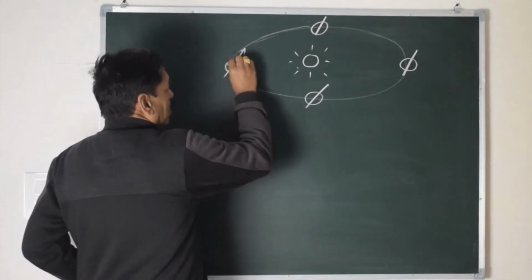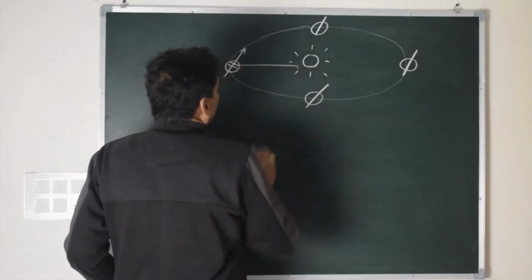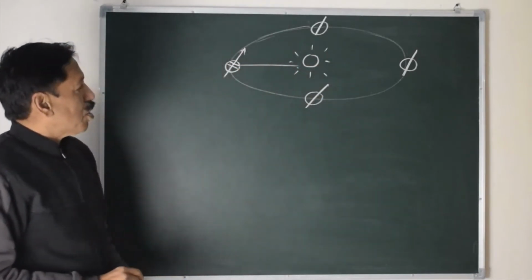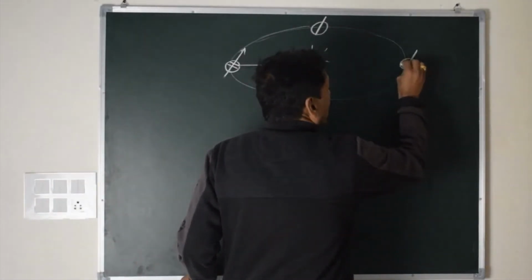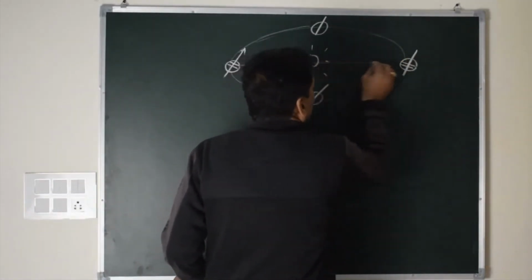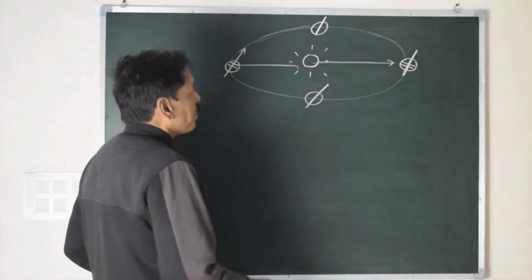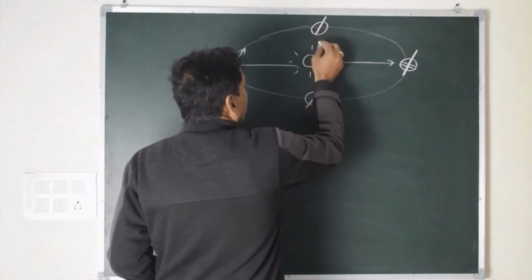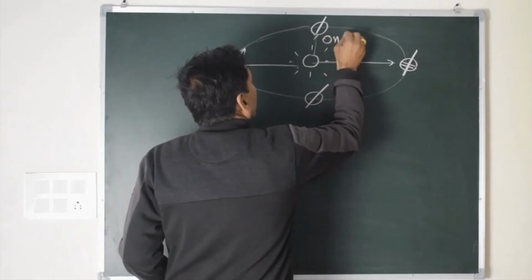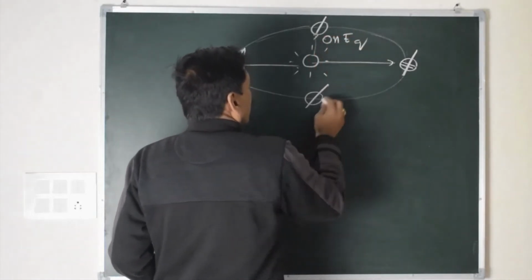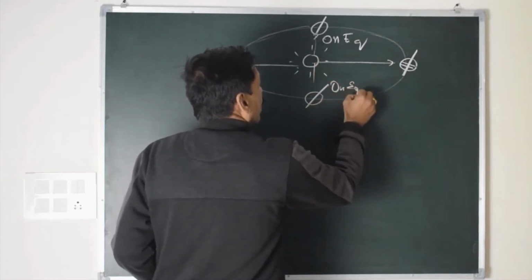Equator, so 23.5 degrees north, sun's rays are said to be falling directly on Tropic of Cancer. Now here, the sun's rays directly fall on Tropic of Capricorn, 23.5 degrees south. Over here, the sun's rays fall directly on equator. Here also, the sun's rays directly fall on equator.